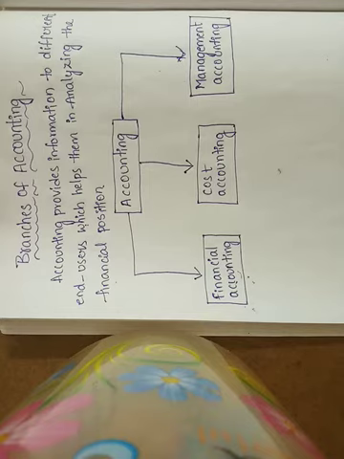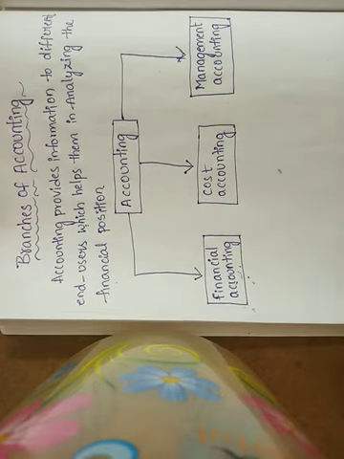In order to accomplish these objectives, it is very essential to maintain a systematic record of business transactions in accounting books. This is financial accounting.